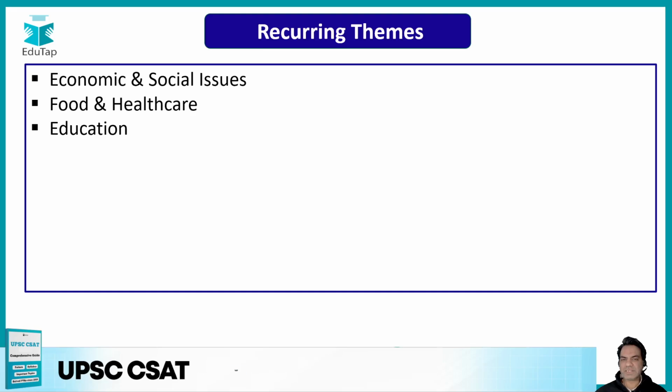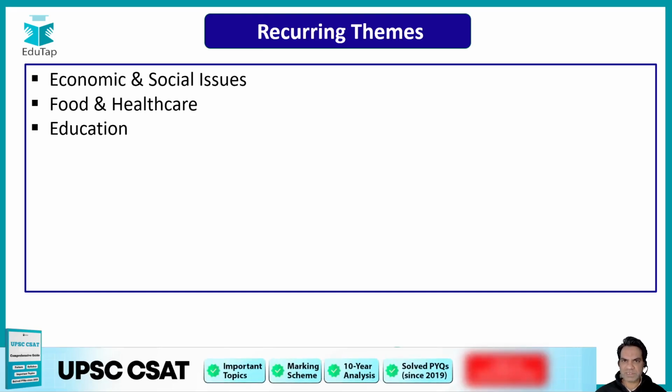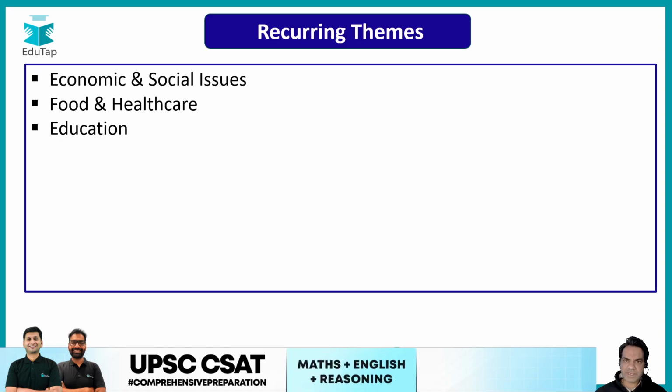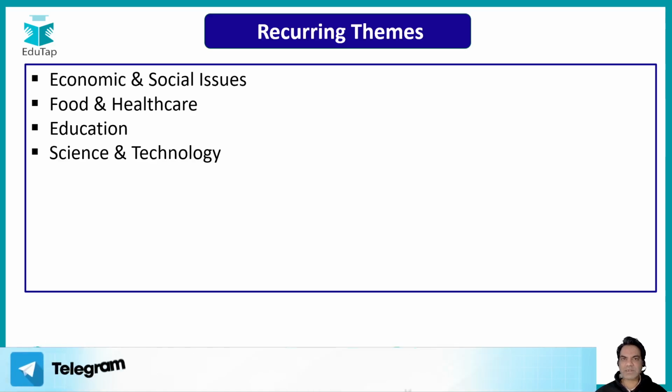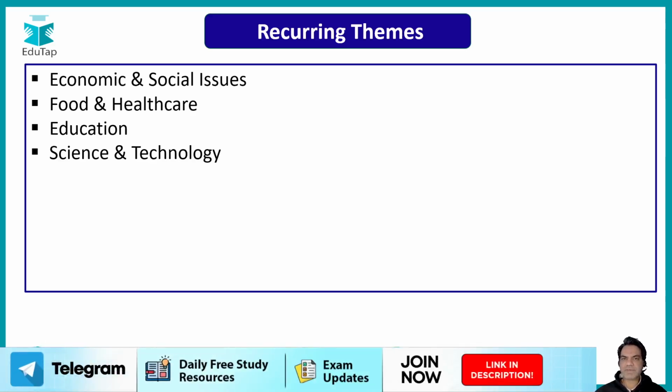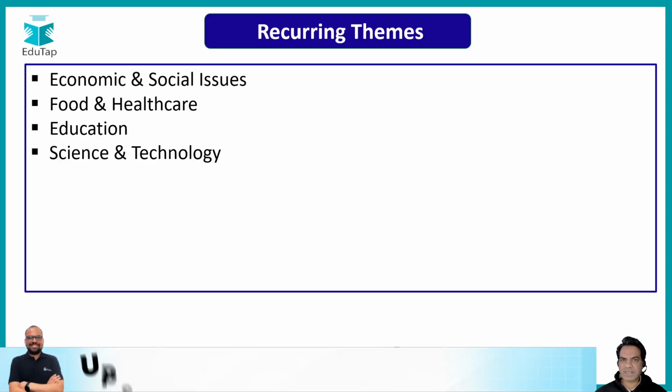Then topics are based on education, specifically new education policy or quality education, skill upliftment, reskilling, upskilling. These are very important topics to discuss, and topics which are frequently seen in the exam as well. Then next topic is science and technology. So some very frequently science and technology based passages are asked in the exam.